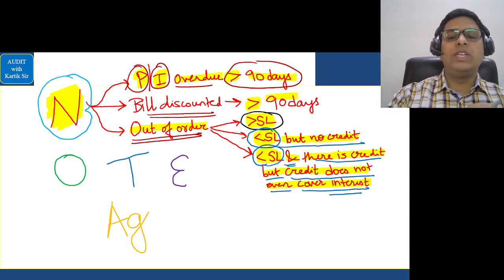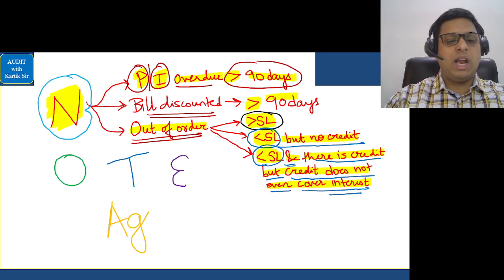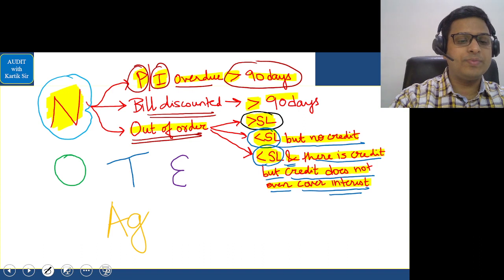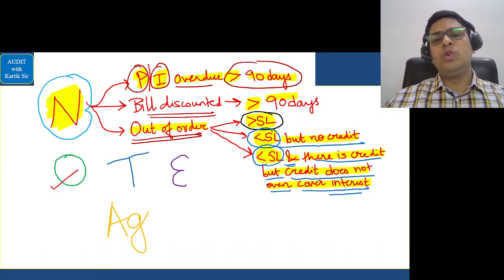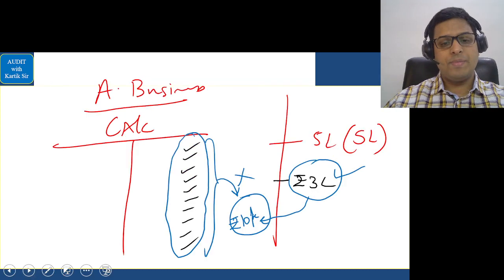Now these are called out of order, and any out of order item becomes an NPA. Next is overdue. So overdue we will see in this manner. Let's see this overdue. Overdue, a separate table is there which says in this manner. I'll show you the table.